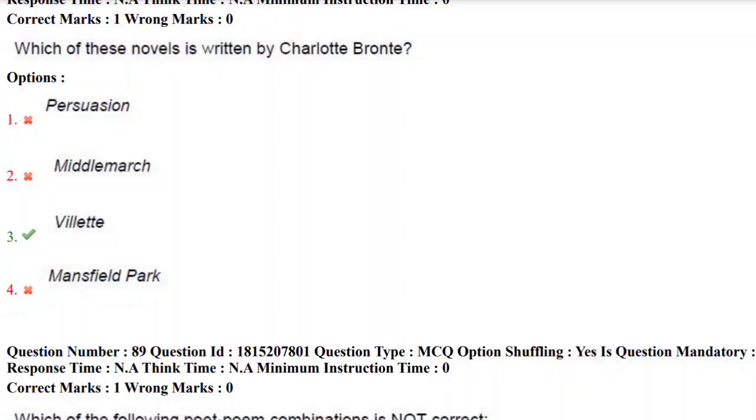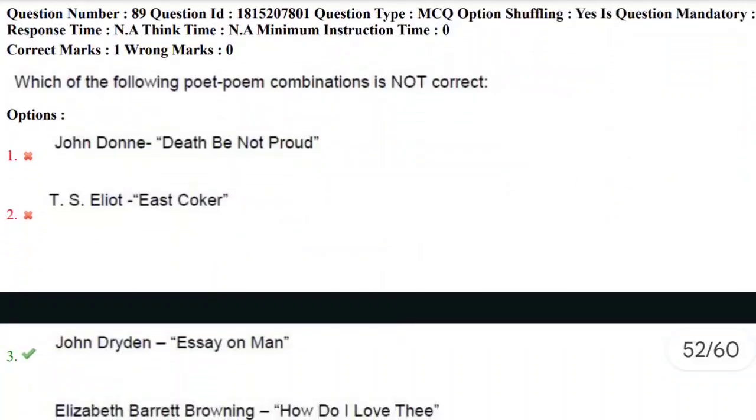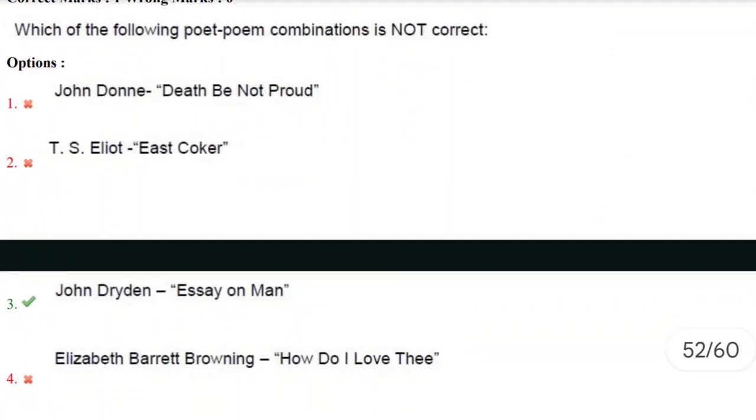Here we need to find the novel written by Charlotte Bronte, or Currer Bell, that is Villette. And here again I am giving you another task: find the authors of Persuasion, Middlemarch, and Mansfield Park. And let's move towards the next question, 89th question. Which of the following poem combinations is not correct?